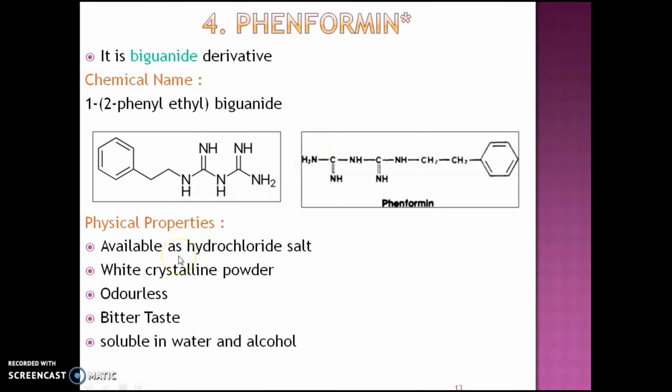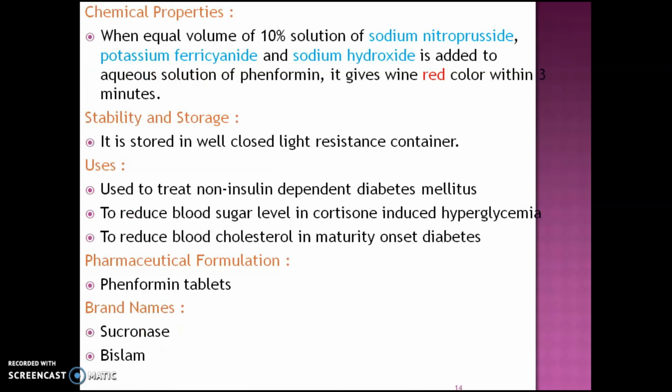Physical properties of phenformin: it is available as a hydrochloride salt, a white crystalline powder, odorless with a bitter taste, and soluble in water and alcohol. Next is the chemical properties. When equal volumes of 10% solution of sodium nitroprusside, potassium ferricyanide and sodium hydroxide are added to an aqueous solution of phenformin, it gives a wine red color within 3 seconds. Next point is stability and storage. It is stored in a well closed light resistant container.